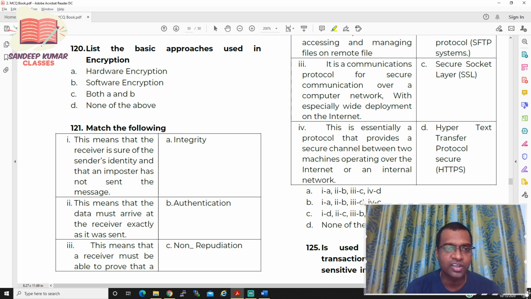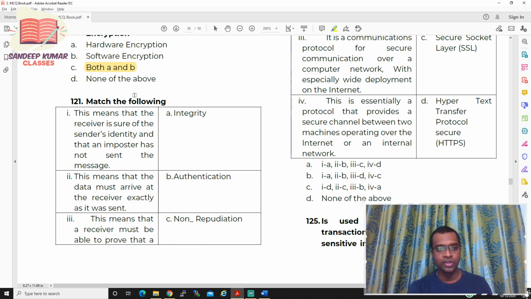What are the two basic approaches we have? We have two basic approaches, that is hardware encryption and software encryption. So the option should be both A and B. The answer for question number 120 is C, both A and B.